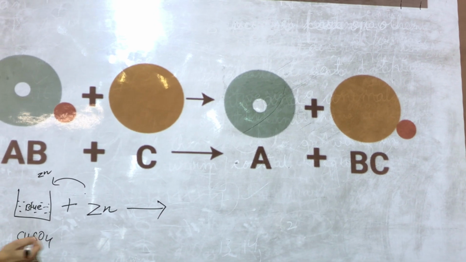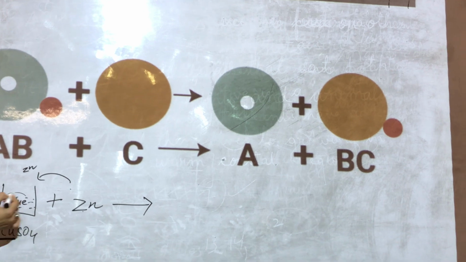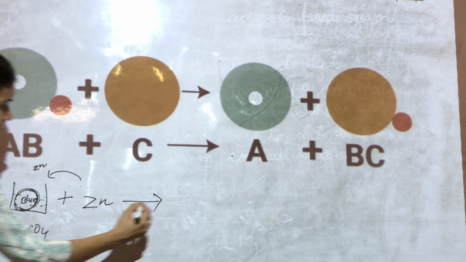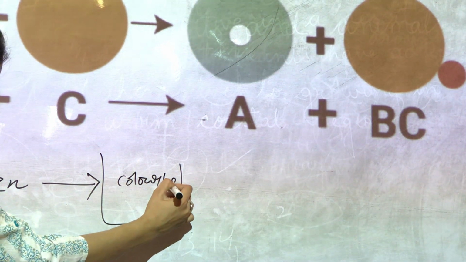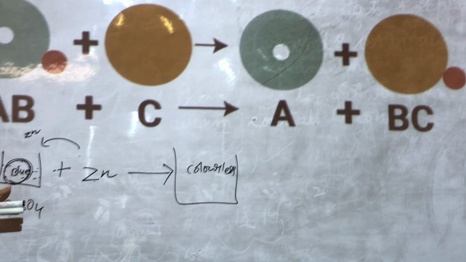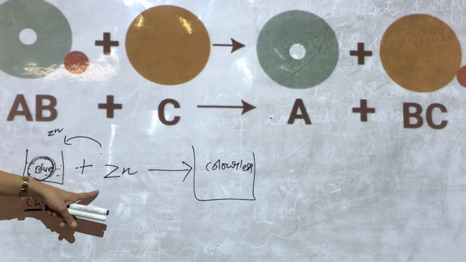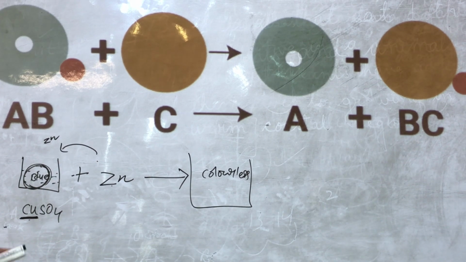This copper is a metal. This zinc will replace copper, and the beaker which was initially blue will turn colorless. You will notice that the beaker which was initially blue in color became colorless after the reaction. What do you think would be the reason for that?